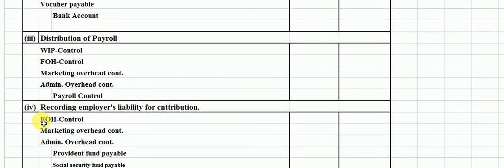Now the fourth is recording employer's liability for contribution. According to statutory regulation and company's policy, employers are also liable to contribute towards various welfare funds.